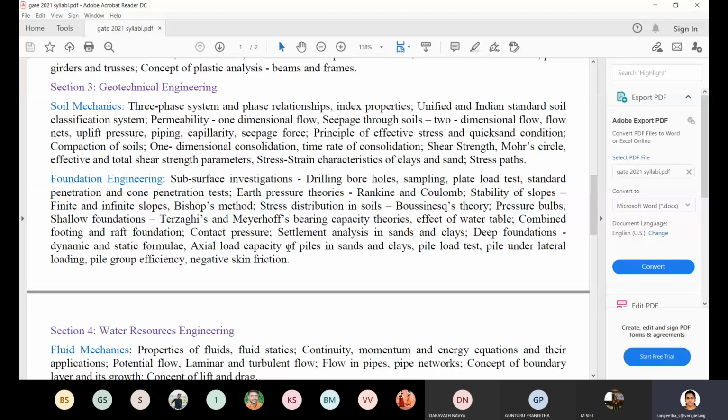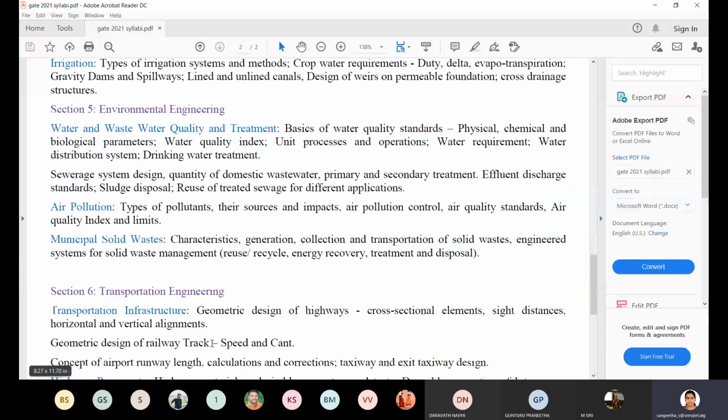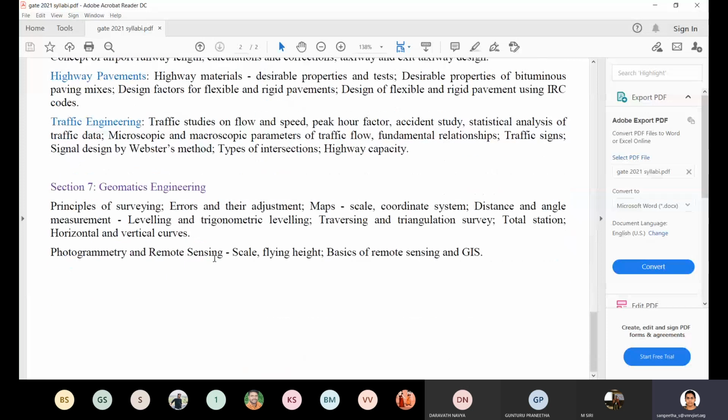You will have your aptitude part, and then the mathematical part, and then the technical part. In civil engineering, structural engineering is there. Then transportation engineering will be there. Then geotechnical engineering, water resource engineering and environmental engineering will be there, right? And recently, geomatics engineering is also being included. It is named geomatics engineering, but it is our usual surveying only, with a little amount of remote sensing.